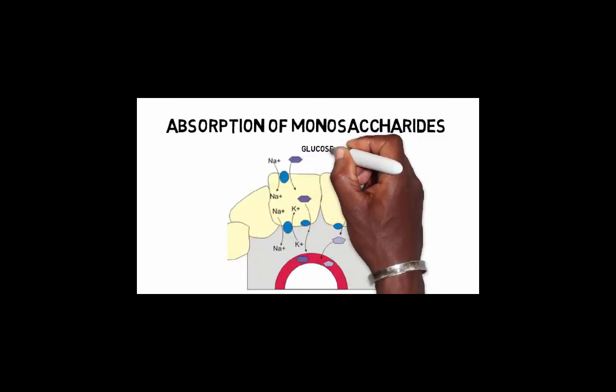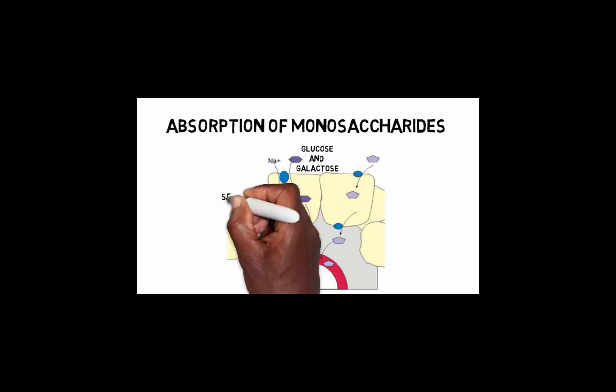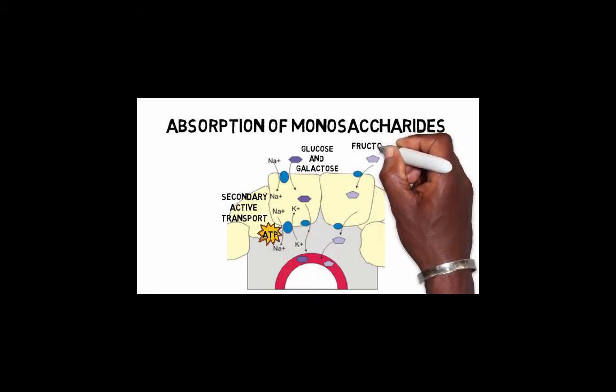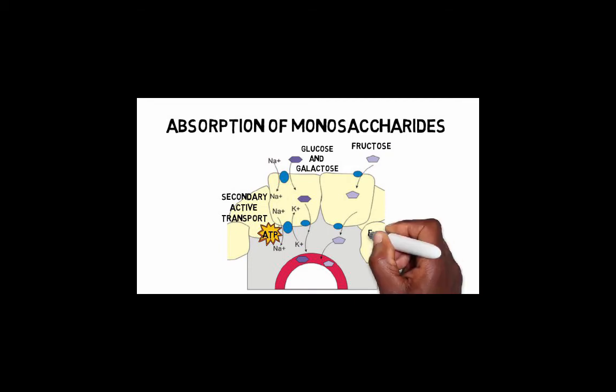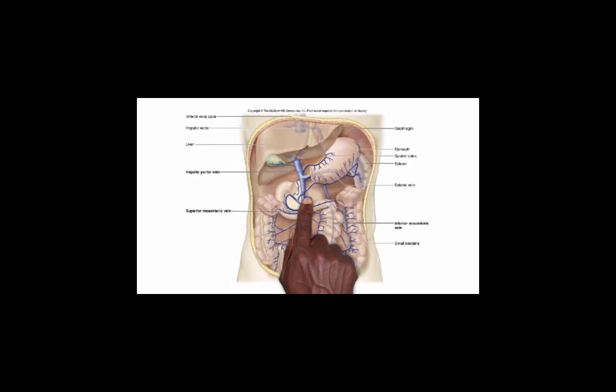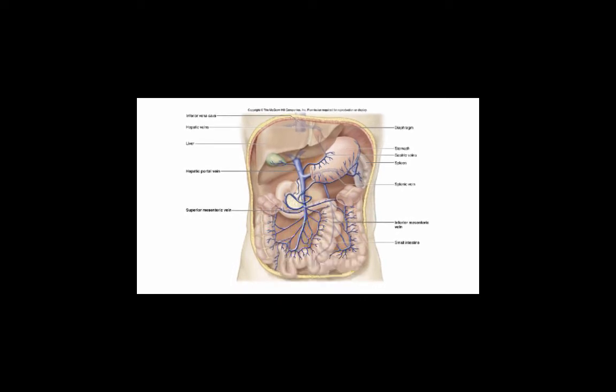Glucose and galactose are both actively transported into the cells, requiring energy in the form of ATP. Fructose, on the other hand, is absorbed by facilitated diffusion, which does not require energy, but does require more time. So, large doses of fructose are not readily absorbed and can contribute to diarrhea as the monosaccharide remains in the small intestine and attracts water.